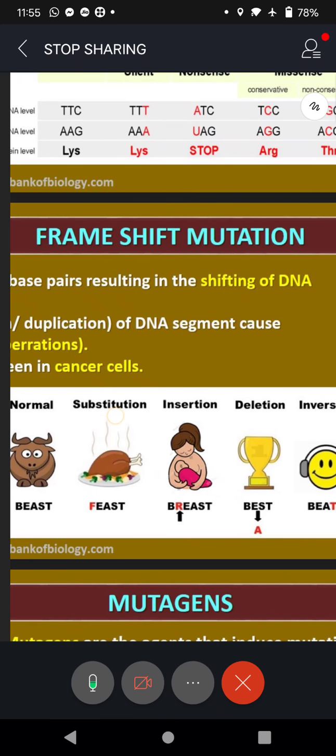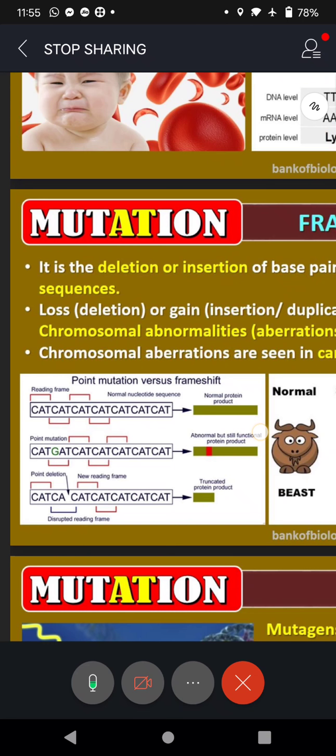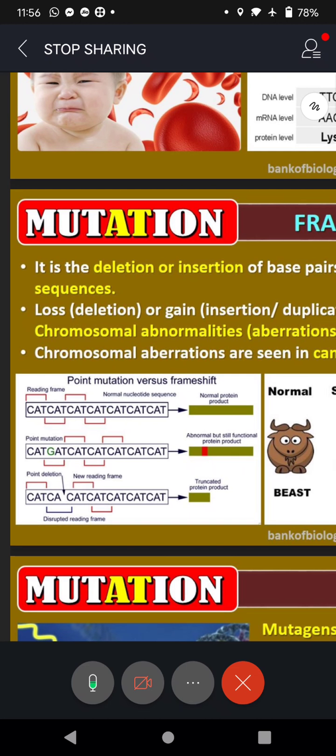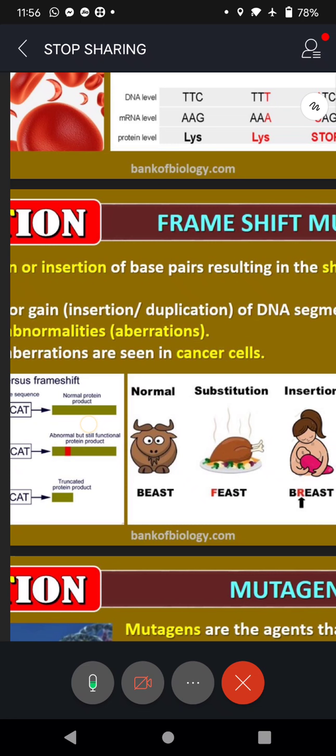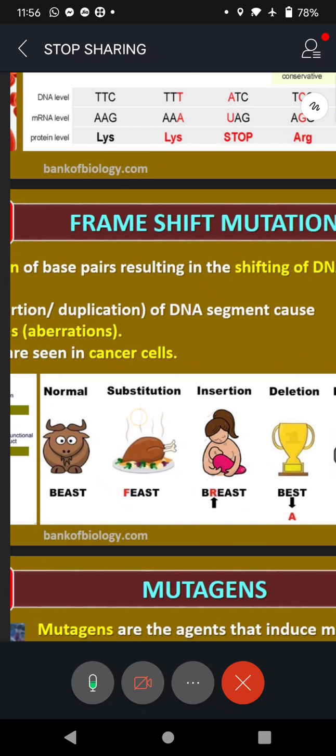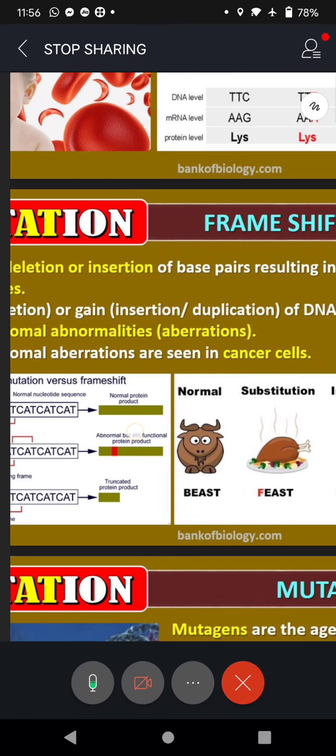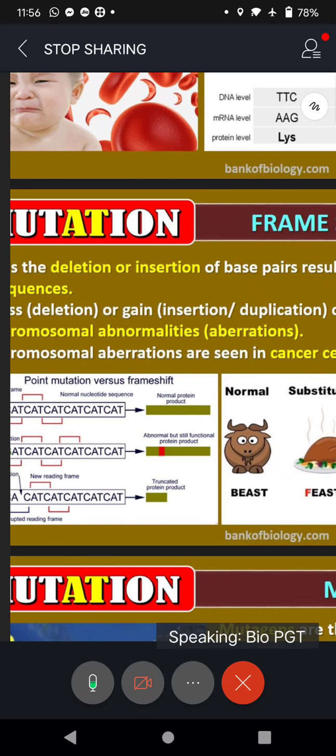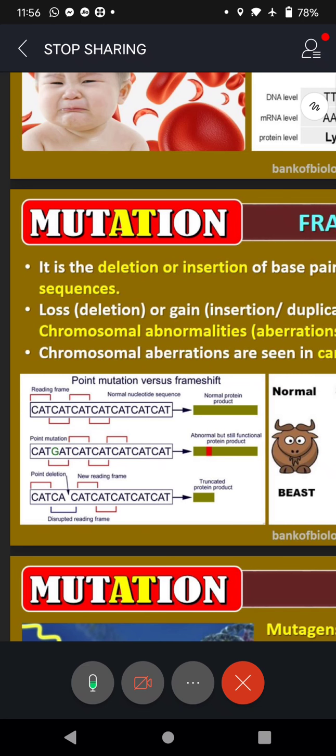And what happens? It results in shifting of the DNA sequence. Now I will take the example here. As I said, deletion means loss, insertion or duplication means gain, and this happens in a DNA segment, and that causes what we call chromosomal abnormalities. Either the chromosome becomes short or the chromosome becomes tall. So the length of the chromosome also changes because of either deletion or insertion, isn't it? So we will take one example. I will just expand that.